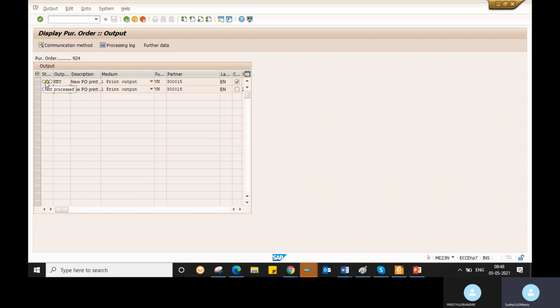Okay. So here if you observe, the status is not yet processed. If it is red, that is an error. If it is yellow, that means it is not processed or is in process. If it is green, that means it is successfully processed. Okay, successfully it went to your vendor. So that is the symbol of success.